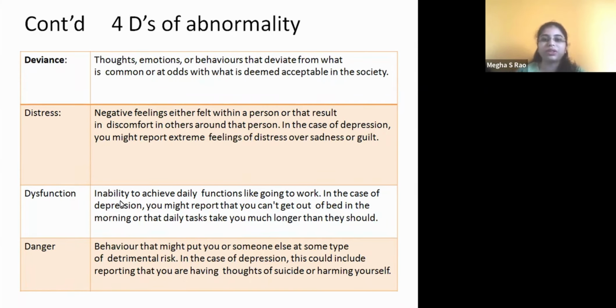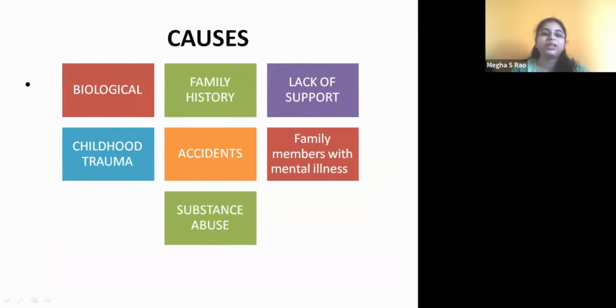Now moving on with the next one. So here we'll discuss the causes of the behavior, I mean the abnormality, that is the abnormal behavior. What could be the cause for a child to get such disorders or disabilities?